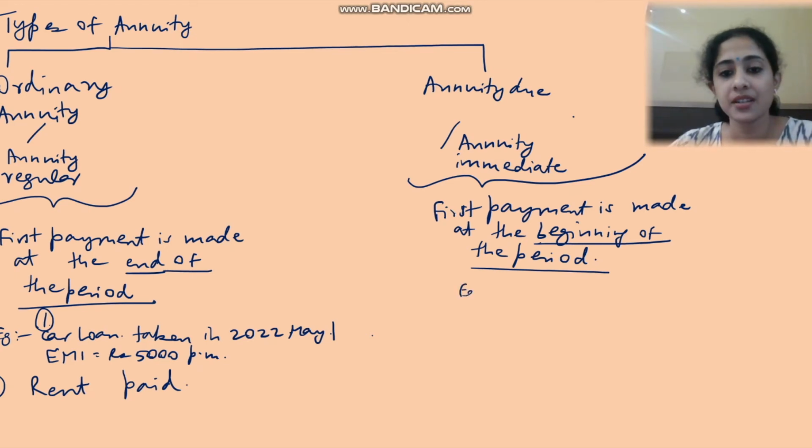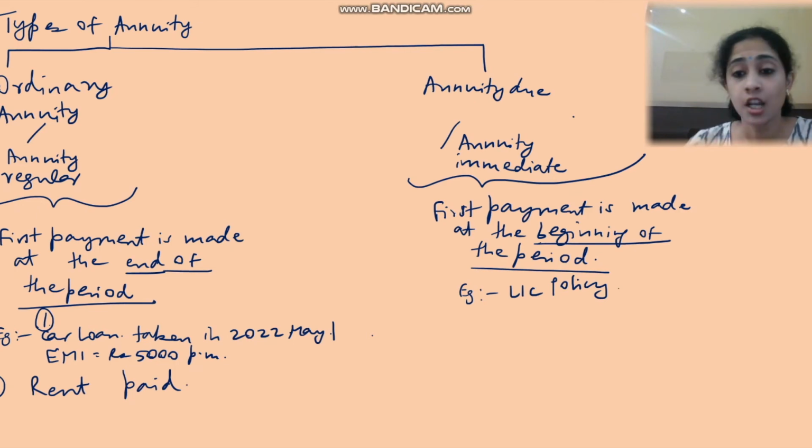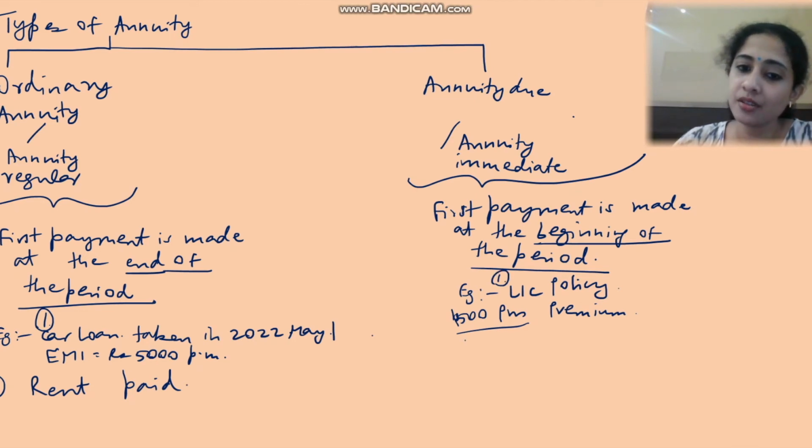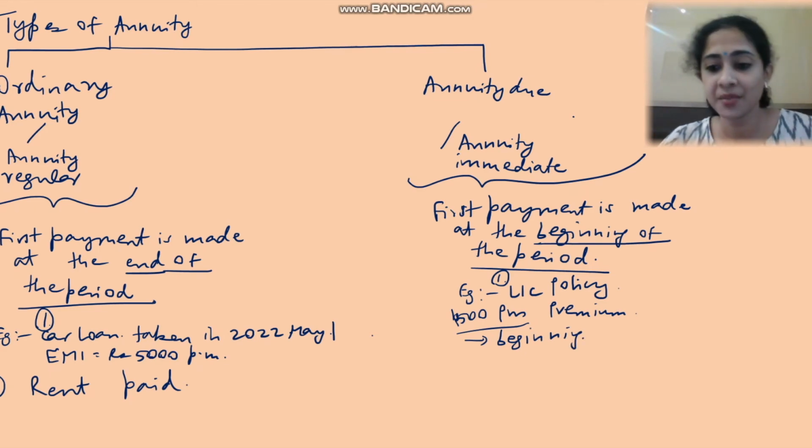Let me say I take an LIC policy, I purchase a plan. In that plan, I have to pay a monthly premium of 1,500 per month. I am supposed to pay this premium at the beginning of the month. So LIC means it is the beginning of the period.